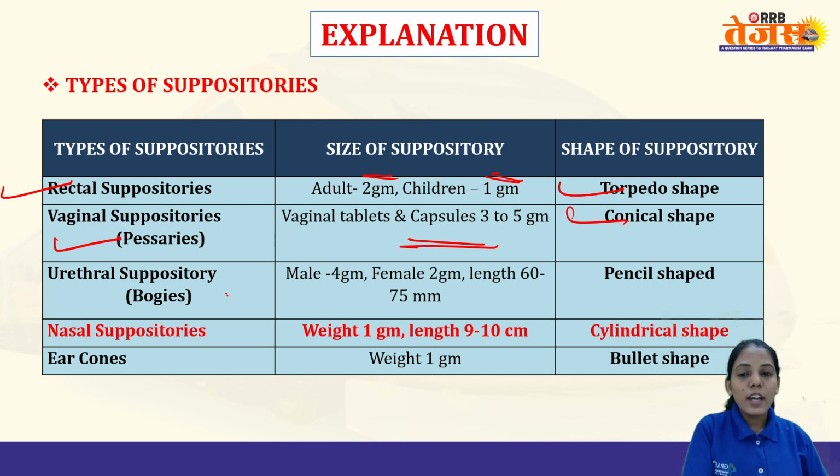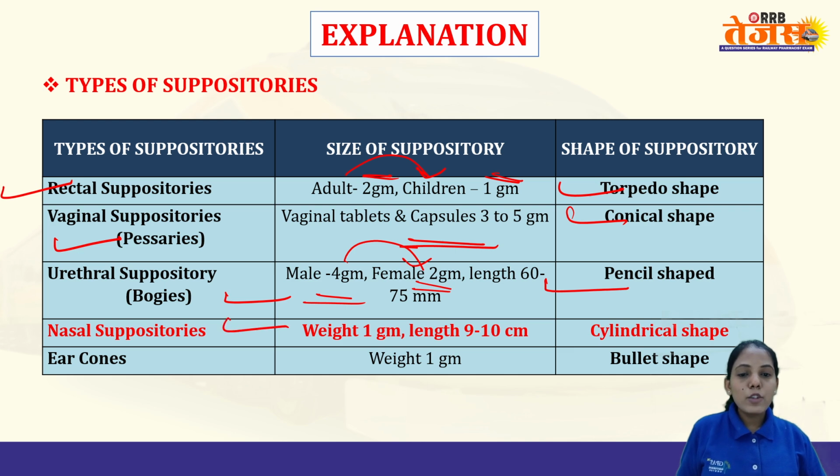Urethral suppositories are known as bougies. Male it is 4 gram, female 2 gram. Length is 60 to 75 millimeter. So here also, like adult 2 gram and children 1 gram, it is half. Similarly male 4 gram and female 2 gram, so again it is half. Pencil shaped suppositories are there for the urethral.